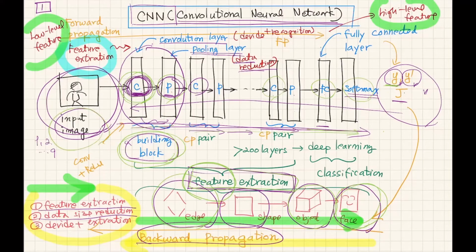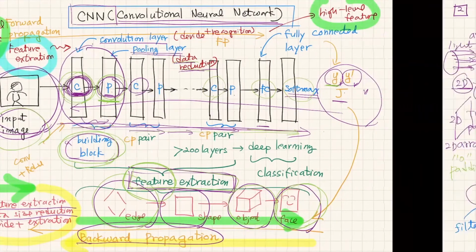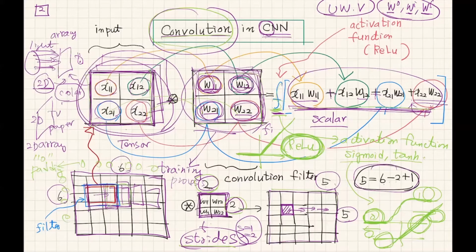Now let's talk about the pooling operation. As I said before, the major goal of this pooling layer is data reduction. In this simple case, I just assume 2 by 2 matrices, but as more and more applications come, this input size will be huge. So in order to reduce the computational burden of computers, sometimes we need to do data reduction.